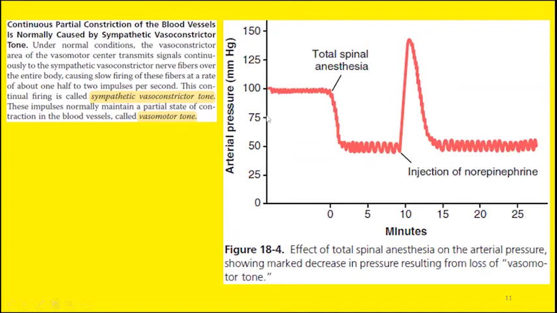And you can see the arterial pressure drops immediately to almost half of its original value. If it is around 100 millimeters of mercury initially, after giving anesthesia, the pressure drops to almost 50 millimeters of mercury. Now this drop in the arterial pressure is due to loss of vasomotor tone.